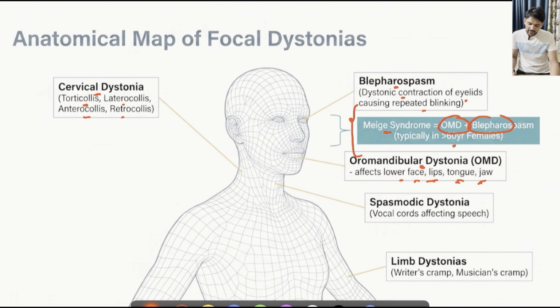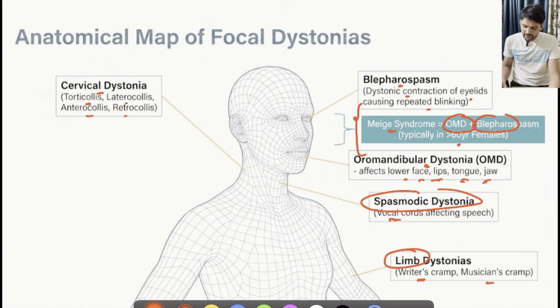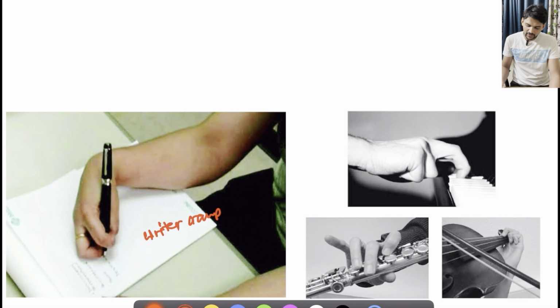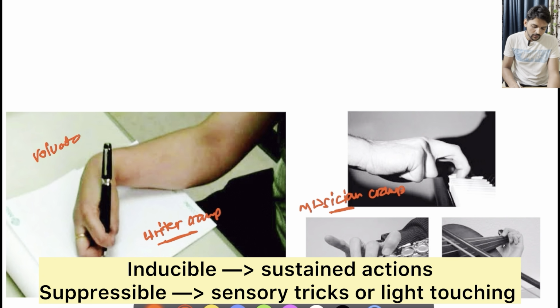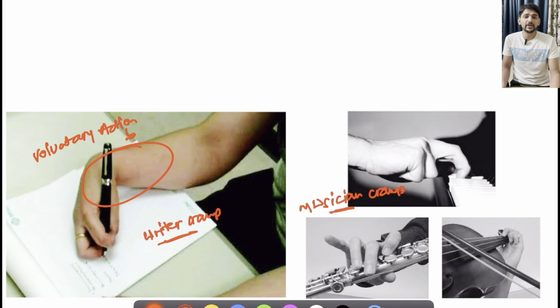Similarly, if the dystonia is affecting vocal cords, it is spasmodic dystonia and it might affect limbs, commonly manifesting as writer's cramp or musician's cramp. You might have noticed these examples of writer's cramps many times. For example, this is writer's cramp and these images are suggestive of musician's cramps. These are all the types of dystonias. So overall, in all of these, what is happening is when they are doing voluntary actions for quite a prolonged period of time, that particular muscle group is getting dystonia. So this is the commonest trigger we can say, that is sustained stress to that particular part.